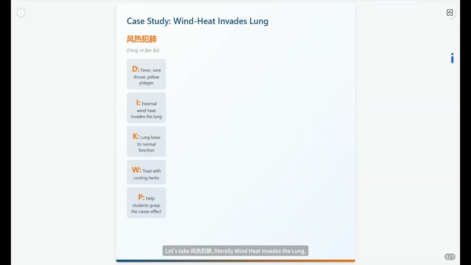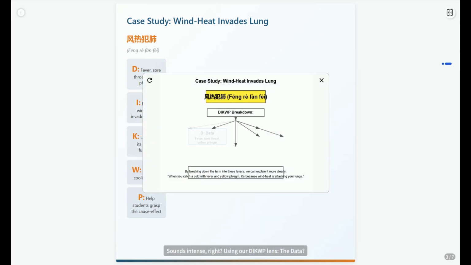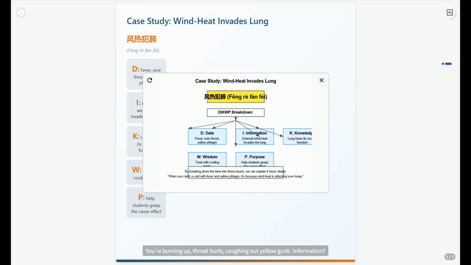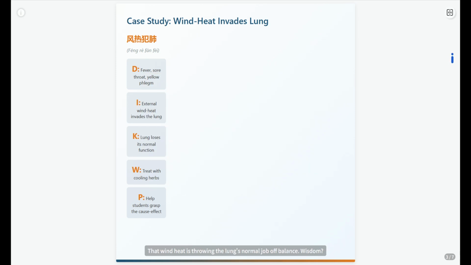Let's take 风热犯肺, literally "wind heat invades the lung." Sounds intense, right? Using our DIKWP lens, the data? You're burning up, throat hurts, coughing out yellow gunk. Information? An external wind heat thingy is messing with your lungs. Knowledge? That wind heat is throwing the lungs' normal job off balance. Wisdom? Time to cool things down with herbs. And the purpose? To make sure you get why this happens. See? Not so scary now.